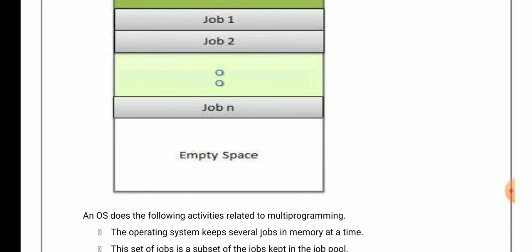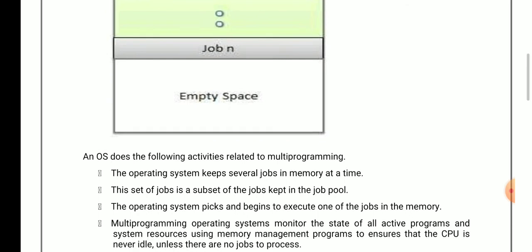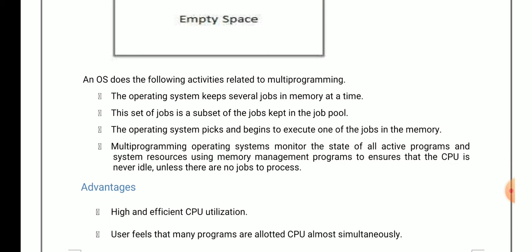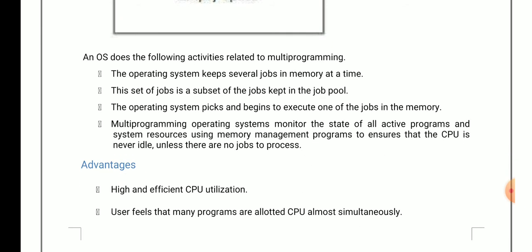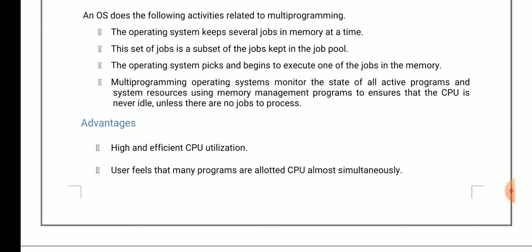At that time the CPU can consider another job so that it can utilize its performance. So whenever we want to utilize the CPU properly, we take the concept of multi-programming operating system. Now what is the advantage of this? If we want to utilize the CPU, we take the help of multi-programming.